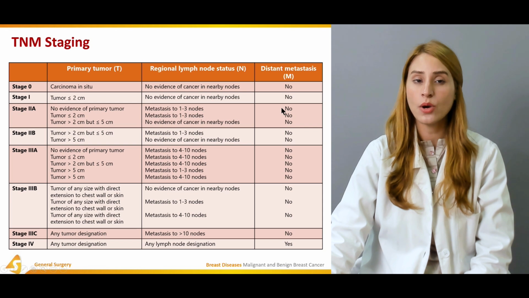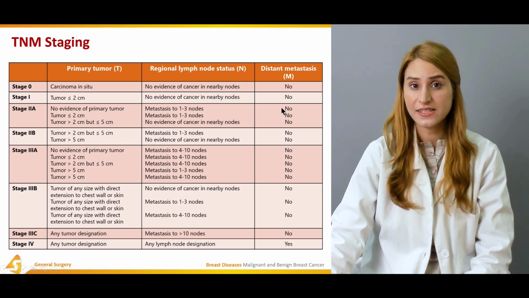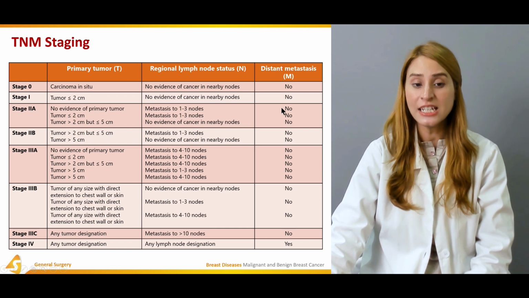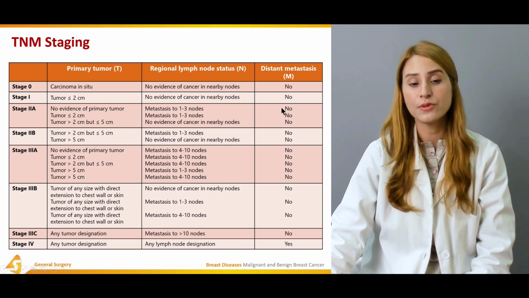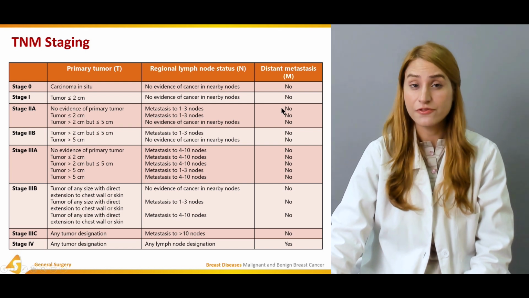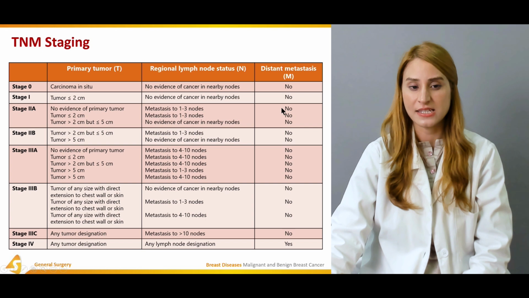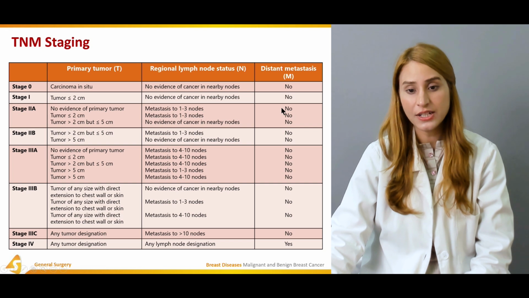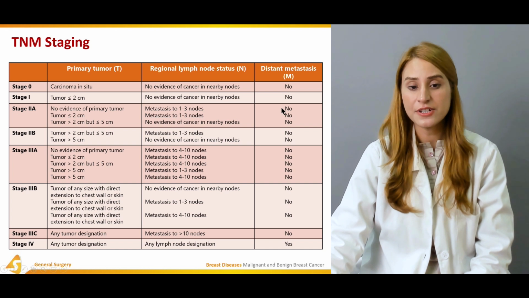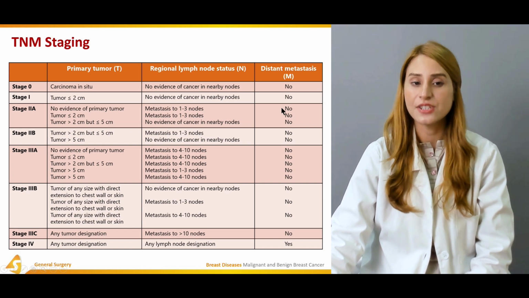In stage 3A, there's no evidence of primary tumor, or metastasis to 4 to 10 nodes with no distant metastasis, or the tumor is less than or equal to 2 centimeters, metastasis to 4 to 10 nodes, and there's no distant metastasis. Or the tumor is greater than 2 centimeters but less than or equal to 5 centimeters, metastasis to 4 to 10 nodes with no distant metastasis. The tumor size may be greater than 5 centimeters, metastasis to 1 to 3 nodes, and there's no distant metastasis. Tumor is greater than 5 centimeters, metastasis to 4 to 10 nodes, and there's no distant metastasis.